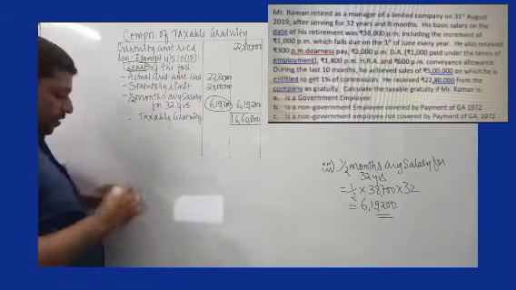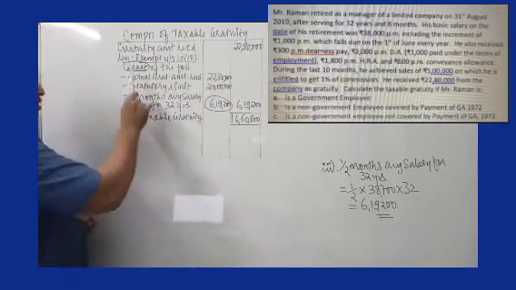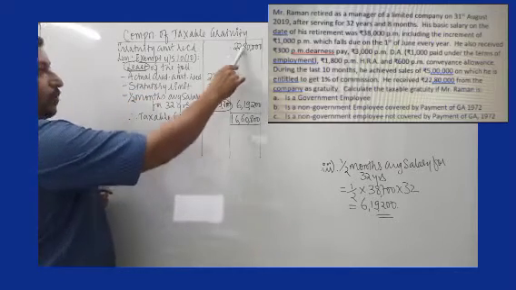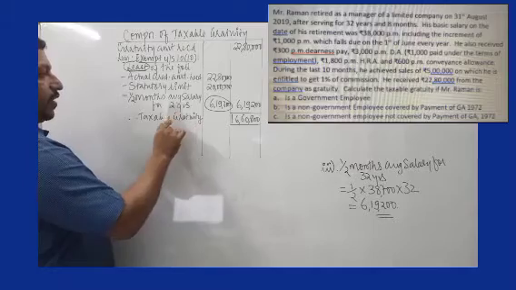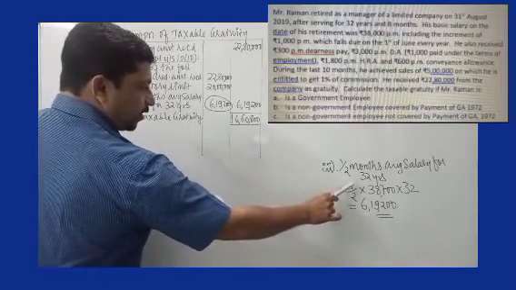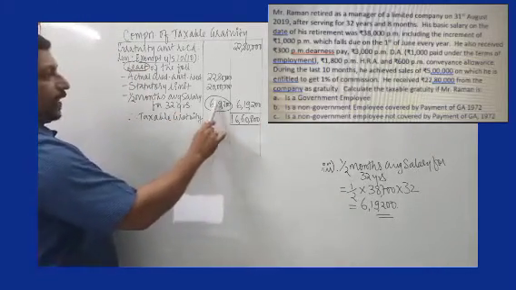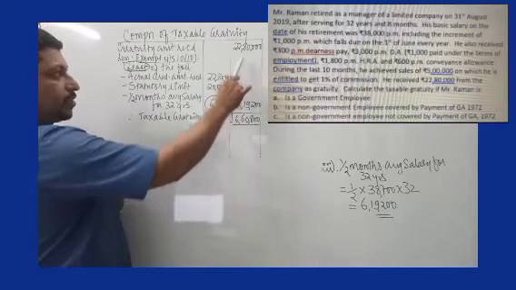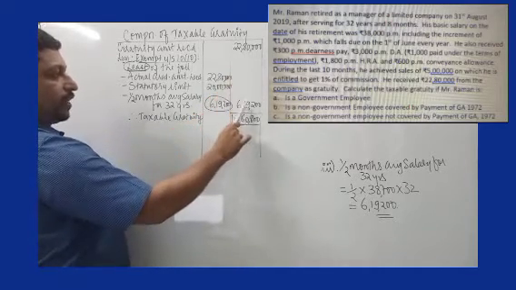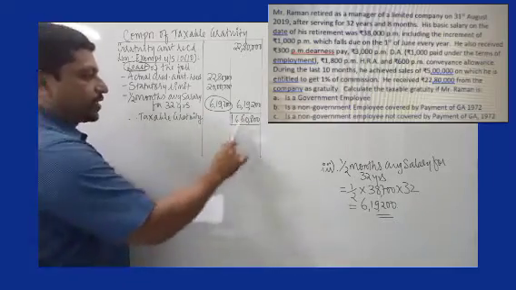So gratuity amount received is 22,80,000. Then we write exempt under section 10, subsection 10, least of the following. Actual gratuity amount received is same. Statutory limit is 20 lakh. Half month's average salary for 32 years as calculated in note number 3 is 6,19,200. So among the three criteria, 6,19,200 is the least. So from 22,80,000 deduct 6,19,200, you get taxable gratuity of 16,60,800.